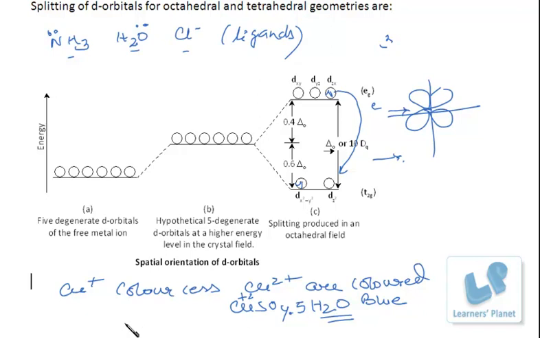And copper 2+ is colored because the configuration of Cu2+ is 3d9. That is, it has 1 unpaired electron. Whereas the configuration of Cu+ is 3d10. None of the electrons is unpaired. So that is why Cu2+ compounds are colored, whereas Cu+ compounds are not colored. Zinc 2+ compounds, that is zinc sulfate, are not colored.